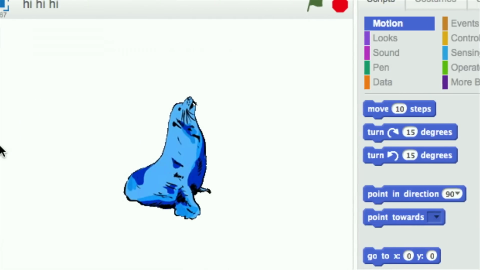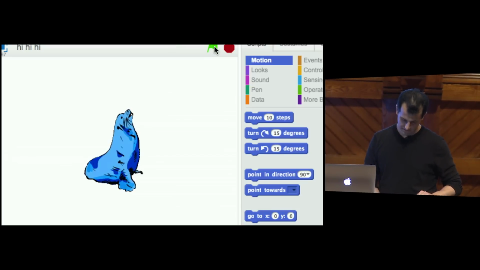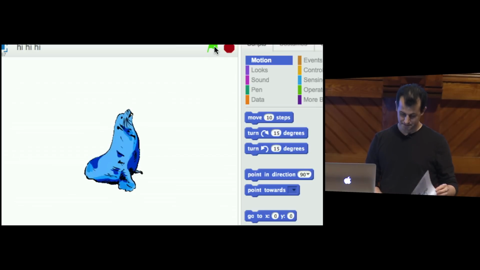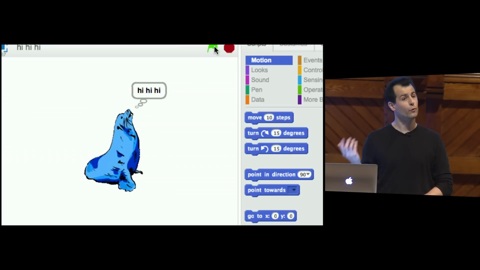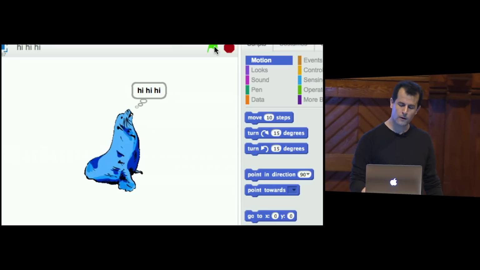So if we go now over here to the left where this guy is and hit the green flag, at what point does this get really annoying? This will just go on forever. So sometimes infinite loops, so to speak, are deliberate. But in this case, as soon as I hit the spacebar, he stops. Now, the program has not quit. It's still running in these loops. But if I hit the spacebar again, he's going to pick up where he left off. So there's one way for us to do something again and again, but that time only conditionally.